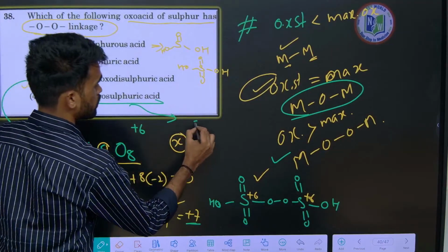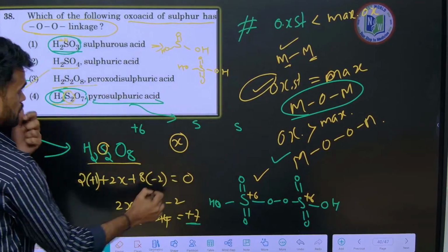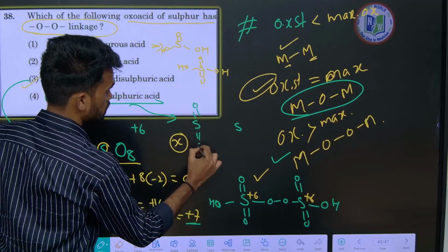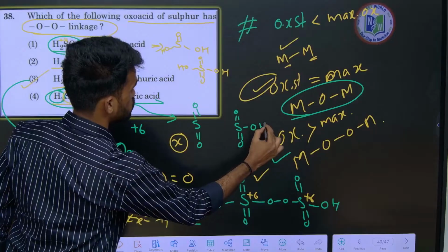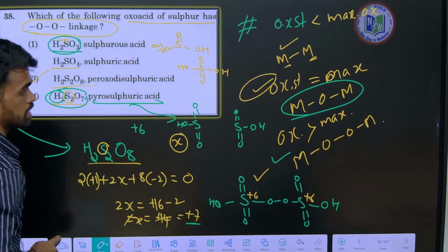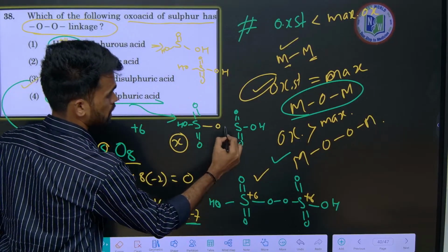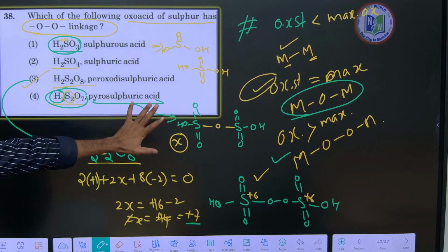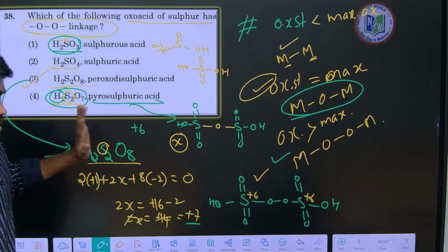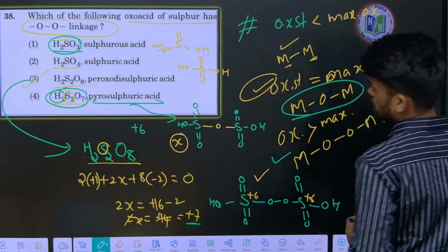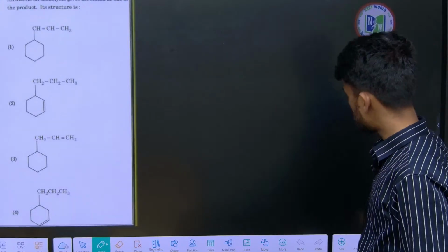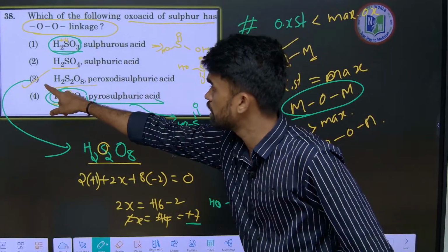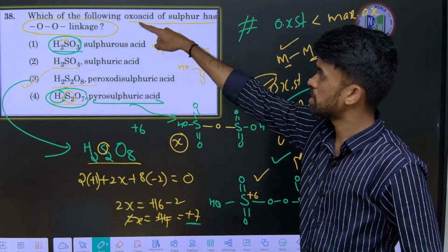It means sulfur, sulfur right here, and the next oxygen here, oxygen here, oxygen here, oxygen here, next OH, OH, 6 oxygens are done, the remaining 7th one will be in between like this. I hope it is very clear without any confusions, right? Okay, important question for both NEET and EAPCET. So option 3 is the appropriate answer for this question.